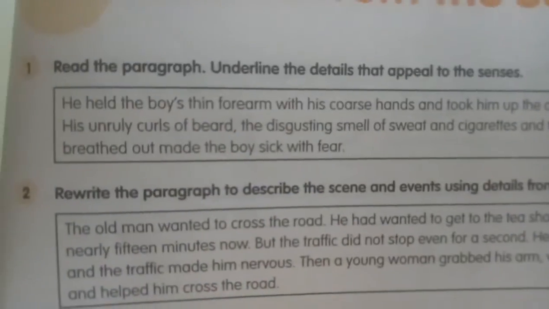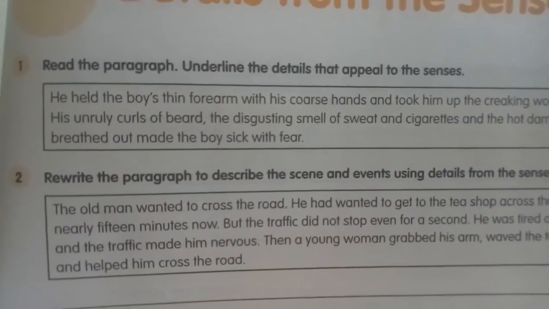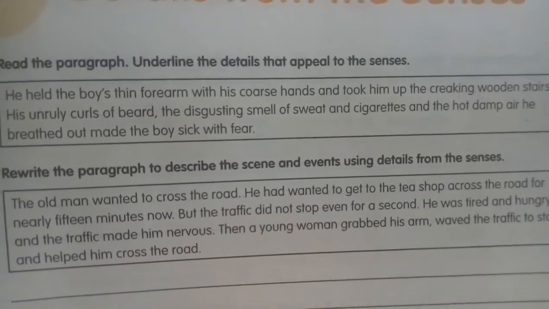Now if you go through the details from the senses, you want to read the paragraph and underline the details that appeal to the senses. Means, he held the boy's thin forearm with his coarse hands and took him up the creaking wooden stairs.